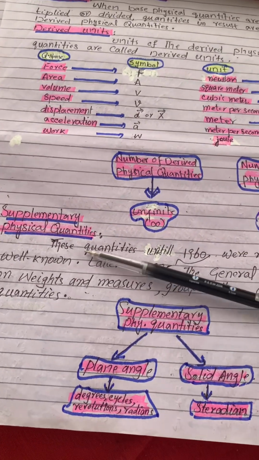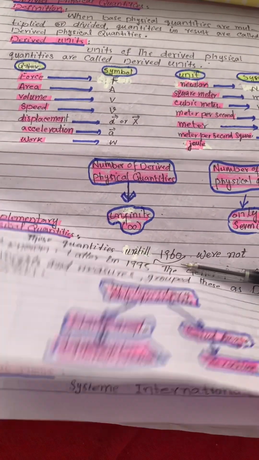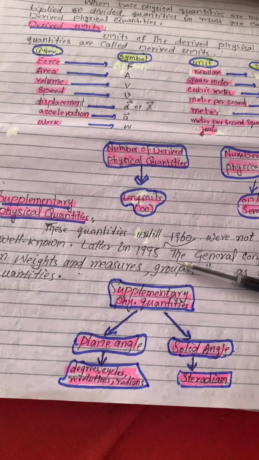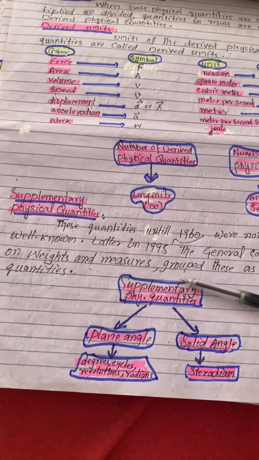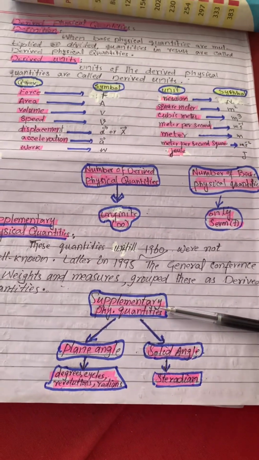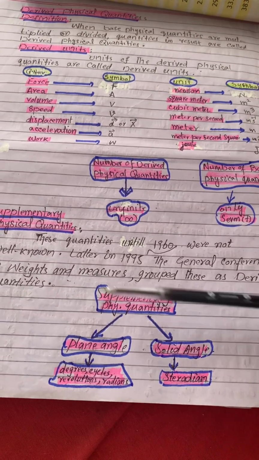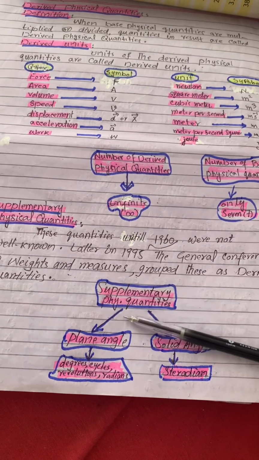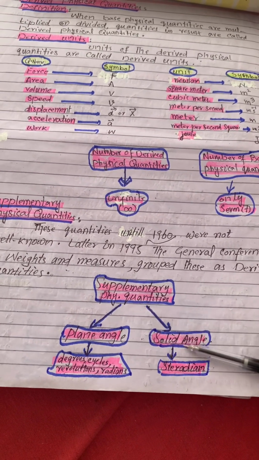Supplementary physical quantities: these quantities were not classified until 1960, and later, in 1995, the General Conference on Weights and Measures grouped these supplementary physical quantities under derived physical quantities. Therefore, supplementary physical quantities are two: plane angle and solid angle.